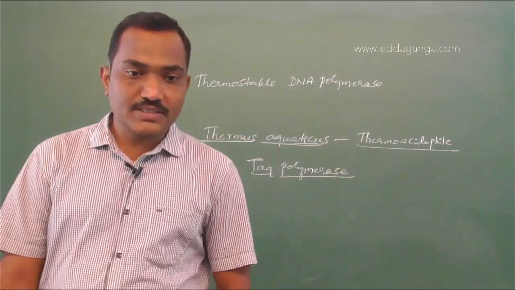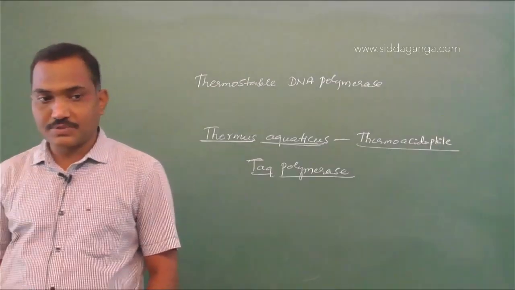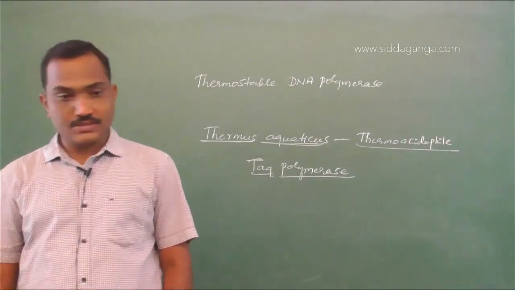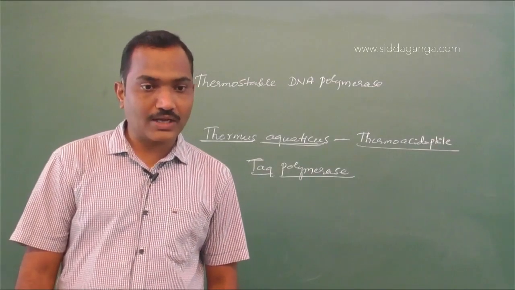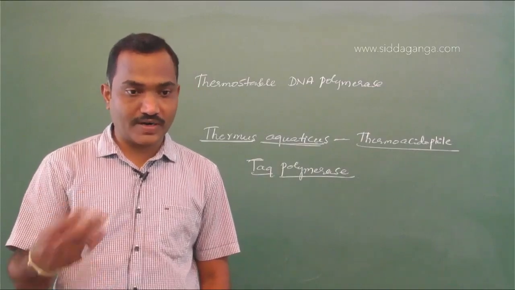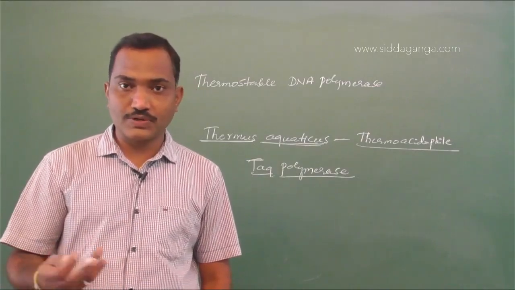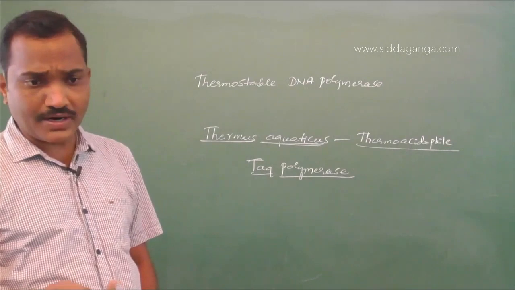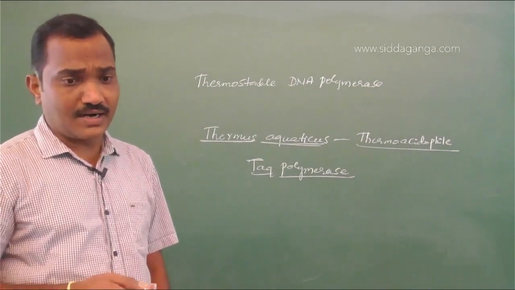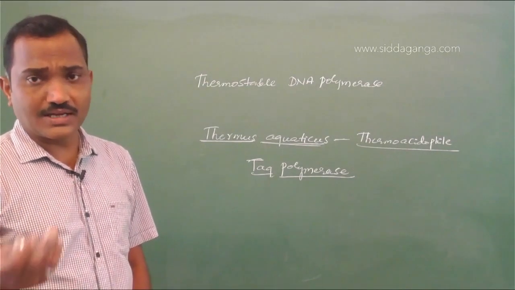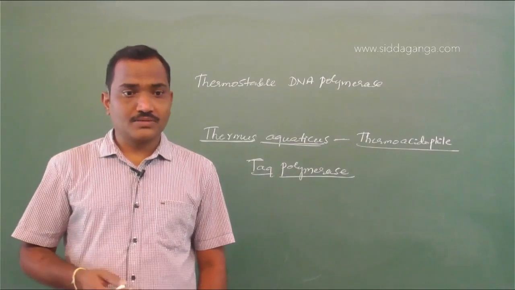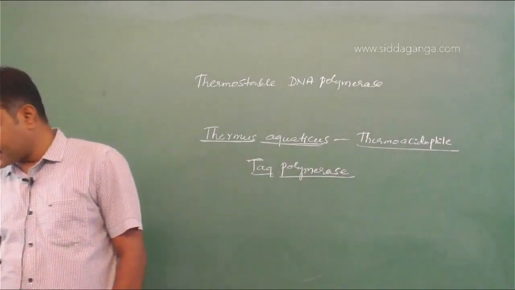So Taq polymerase that finds application in PCR is obtained from Thermus aquaticus. So answer should be A. Agrobacterium tumefaciens is used as vector. Bacillus thuringiensis, we know it is used to produce insecticide resistant plant. Salmonella typhimurium, which causes typhoid. So answer is Thermus aquaticus.